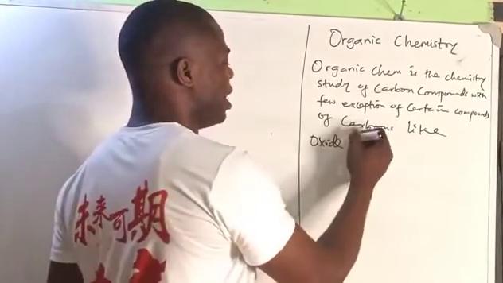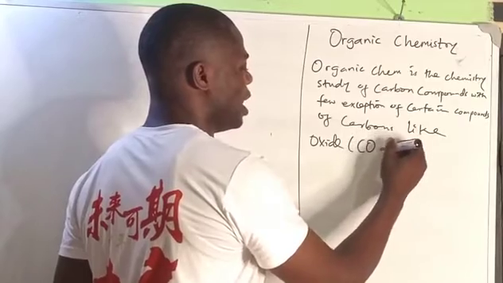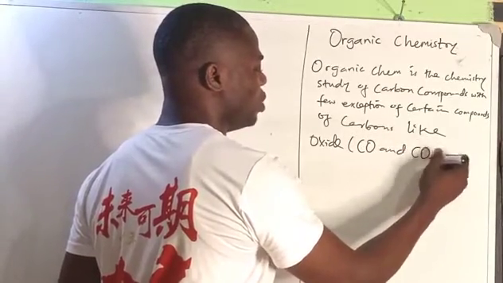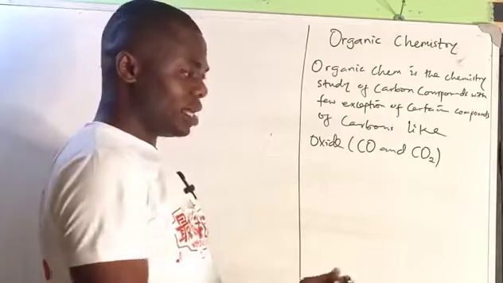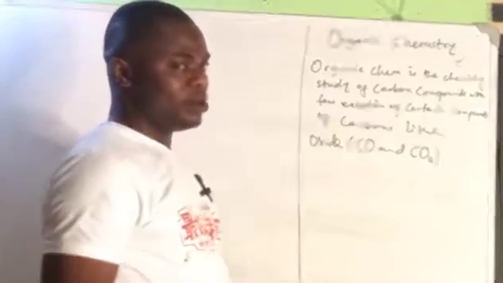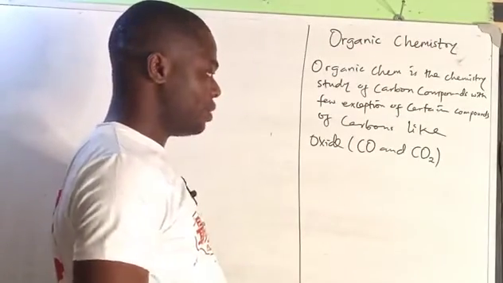The oxides of carbon we have are CO and CO2. So these are compounds of carbon that are not organic. So organic chemistry is all about the study of carbon compounds.